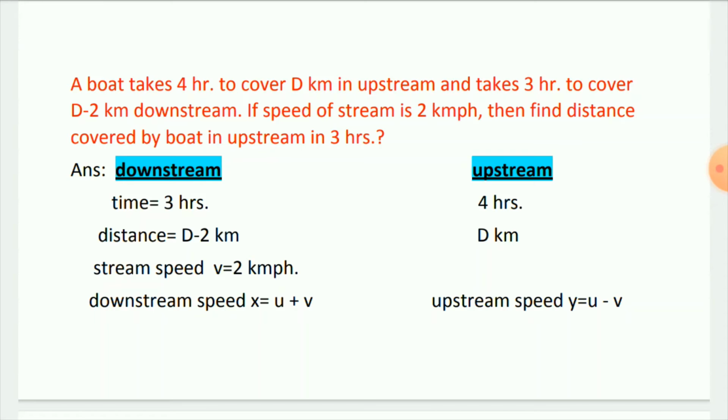So the answer involves the downstream and upstream. He has given two values of time, one is 3 hours and the second one is 4 hours, and the distance, that is downstream d minus 2 and upstream d kilometers. And he has also given that the speed of the stream v is equal to 2 kilometers per hour. We know the downstream and upstream formulas: the downstream speed x is equal to u plus v, and the upstream speed y is equal to u minus v. So we have taken all the values, so we can find the distance.